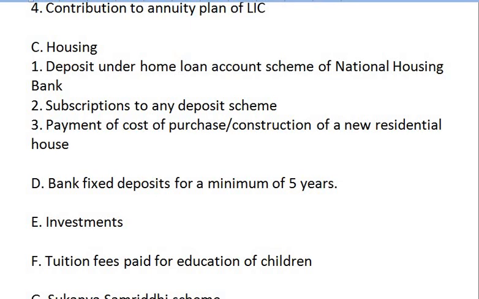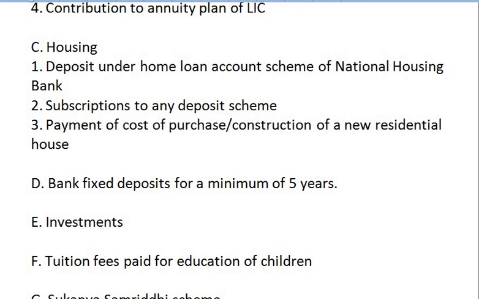Coming to the next point, subscription to any deposit scheme. If the assessee has subscribed to any deposit scheme, then he can claim deduction on the same subscription under section 80C. Next point is payment of cost of purchase or construction of a new residential house can be claimed for deduction.